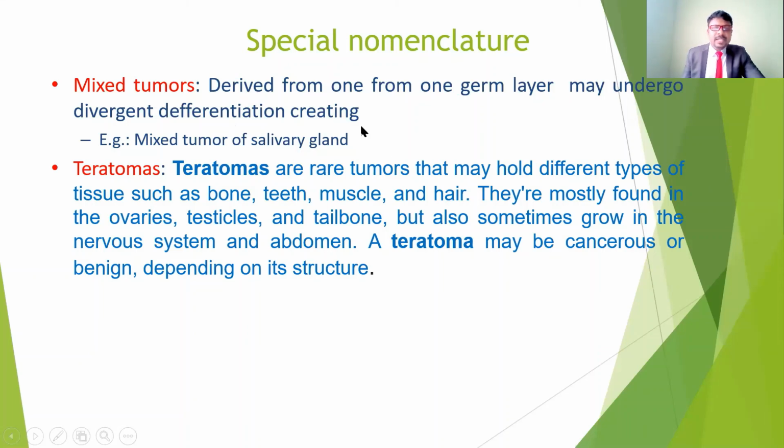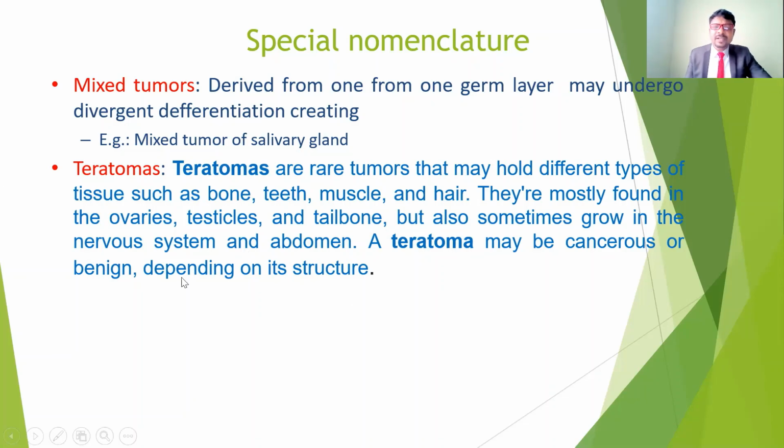These are derived from one germ layer, which may undergo different differentiation, so different layers are involved. According to that, they get different names. For example, teratomas. Teratomas are rare tumors that may hold different types of tissues such as bone, teeth, muscle, and also hair. They are mostly found in the ovaries, testicles, and tailbone, but sometimes grow in the nervous system and also the abdomen. A teratoma may be cancerous or benign, depending on its structure.